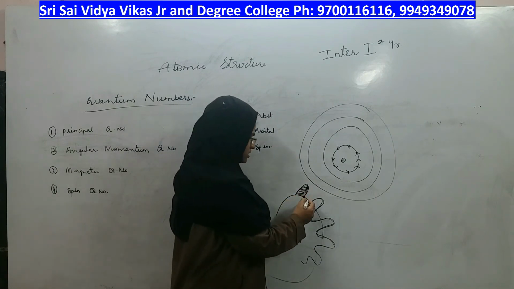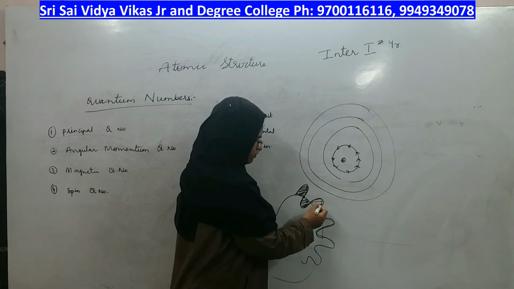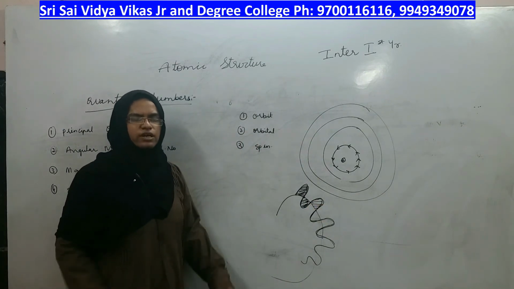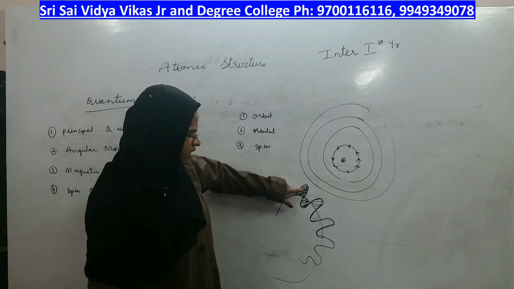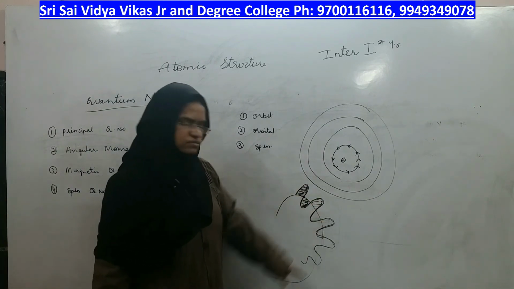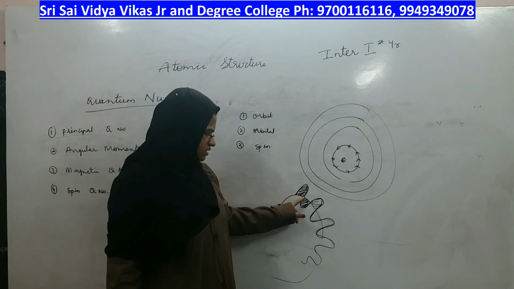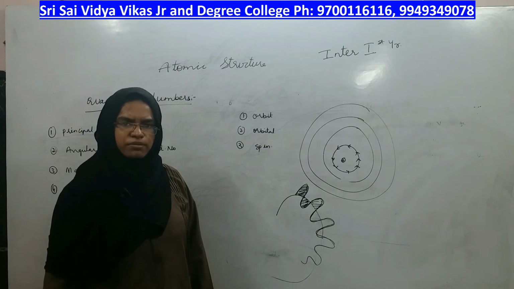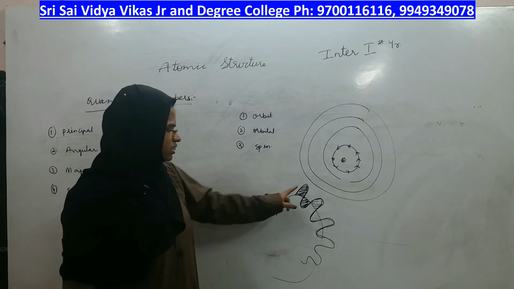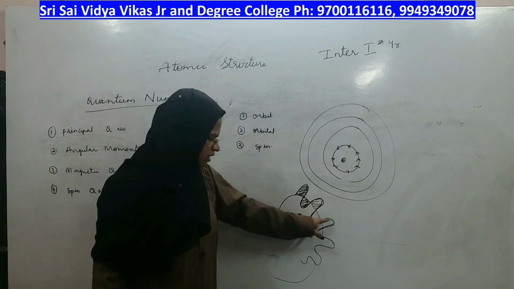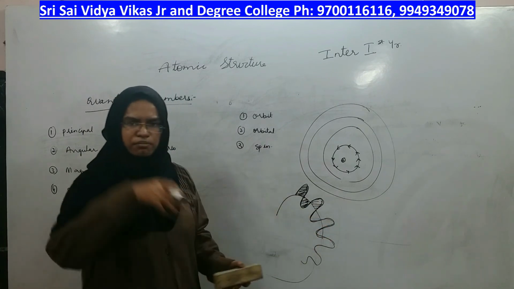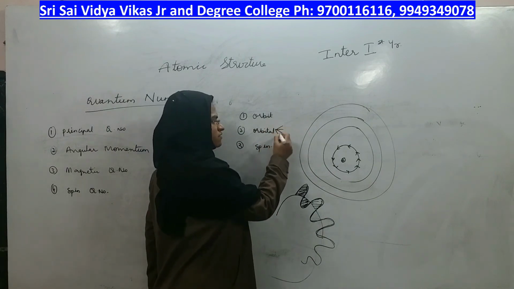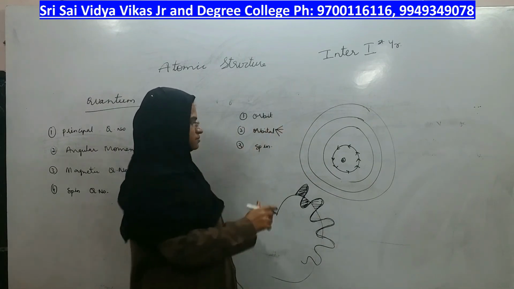You cannot say chance; what you have to say is probability of finding an electron. It is high in these regions, which are called orbitals, and there are different orbitals in which electrons can be present.